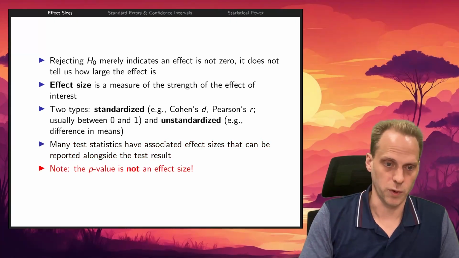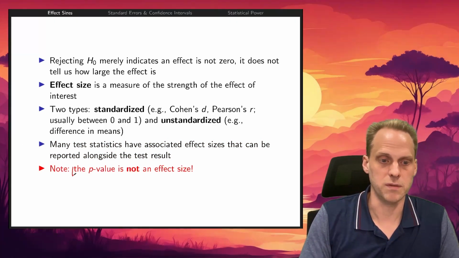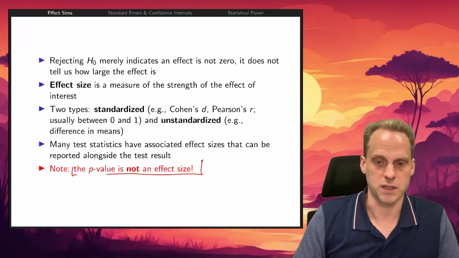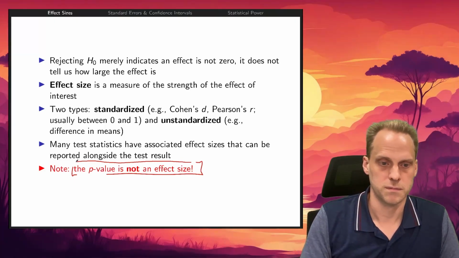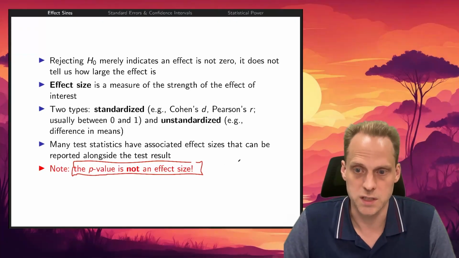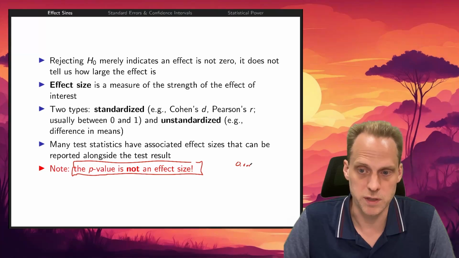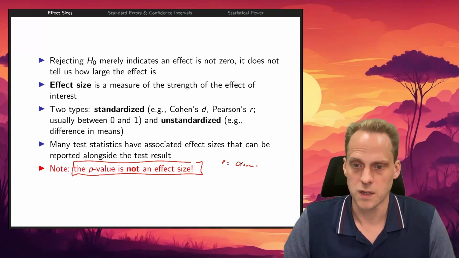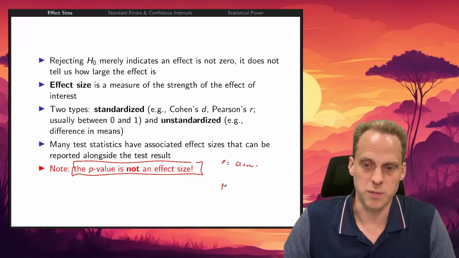One thing that's really important, and many people don't realize this: the p-value is not an effect size. And that's very, very important. Sure, it's probably related to it, like if you have p is 0.0001, there's probably a pretty substantial effect. But it could also be that your sample size is just very, very high.